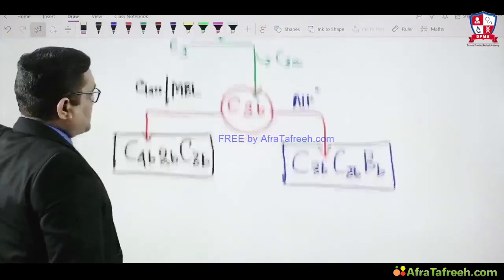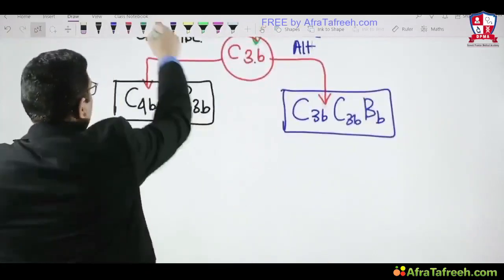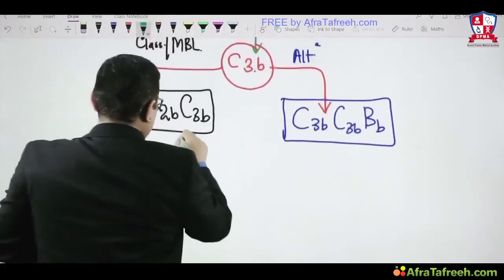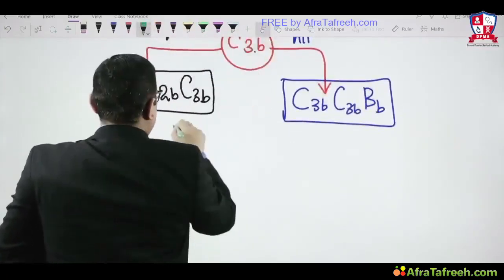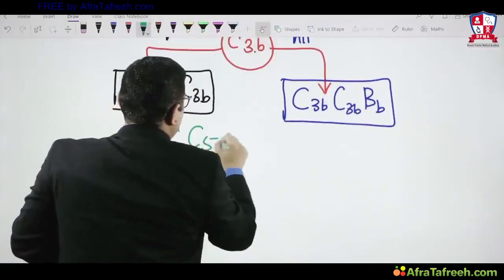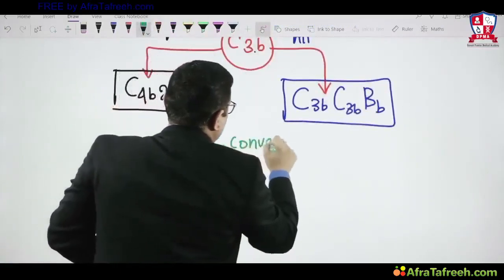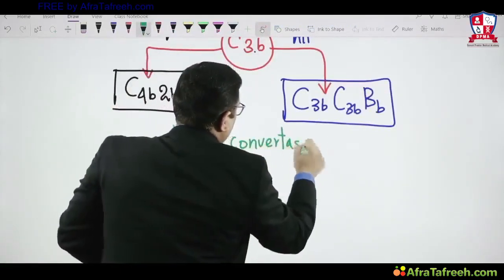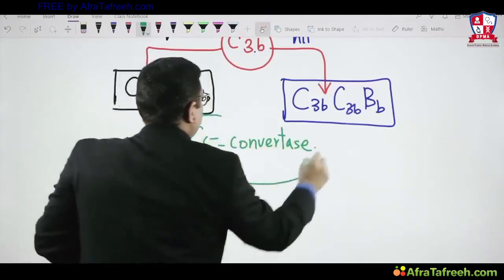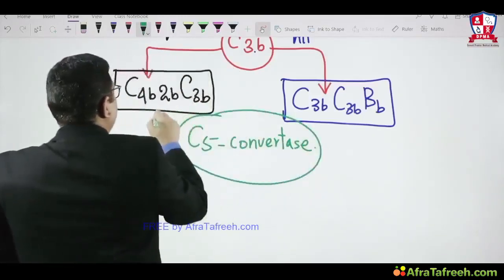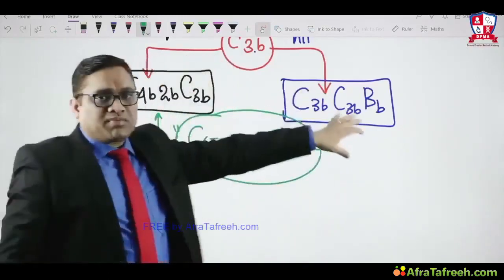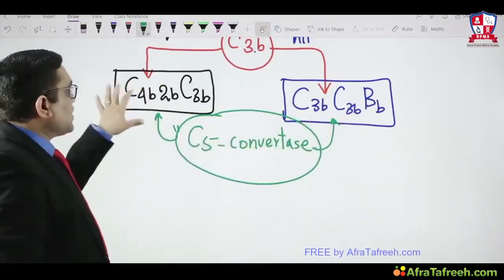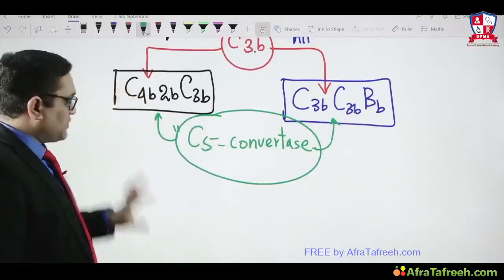So what are these things which I am showing you in these boxes? These are known as C5 convertase. So this is C5 convertase for the alternative pathway, and C5 convertase for the classical and MBL pathway, right?